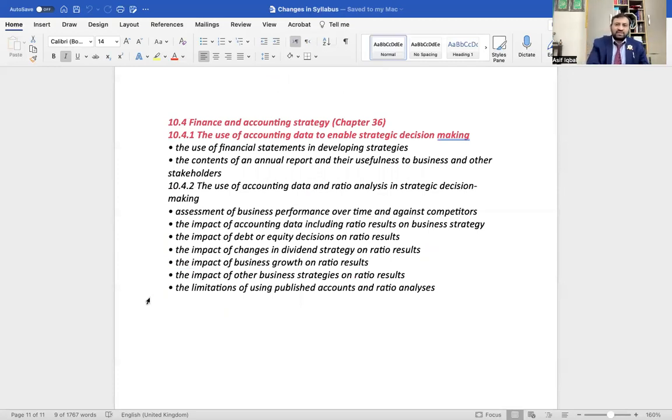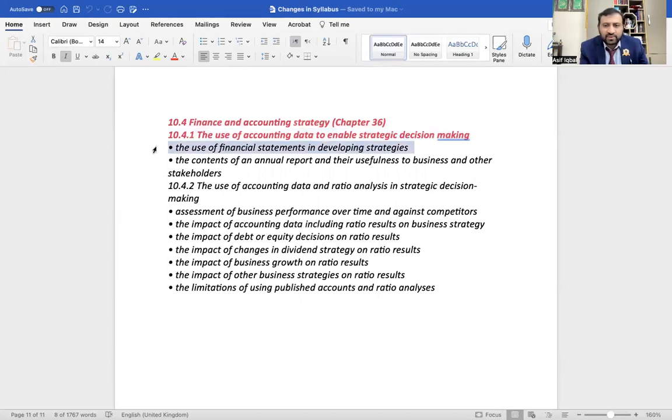A new chapter is added here. The chapter name is Finance and Accounting Strategy. The chapter number is chapter number 36 in Peter Stimson book, and the syllabus code is 10.4. The topic is the use of accounting data to enable strategic decision making.